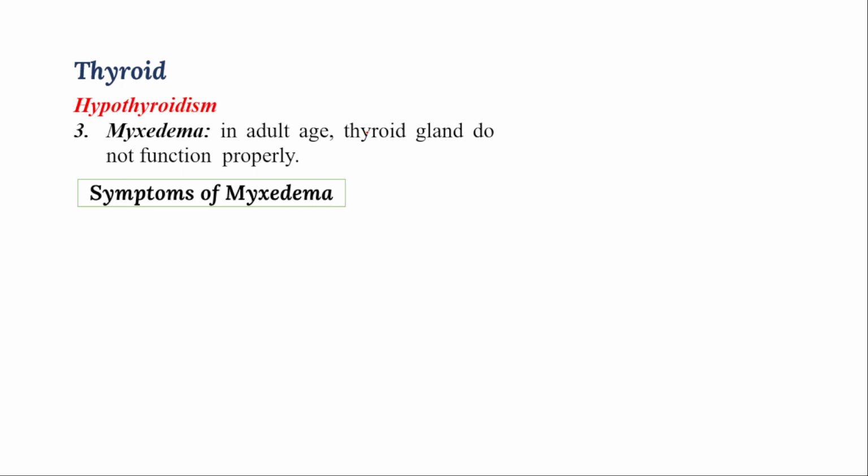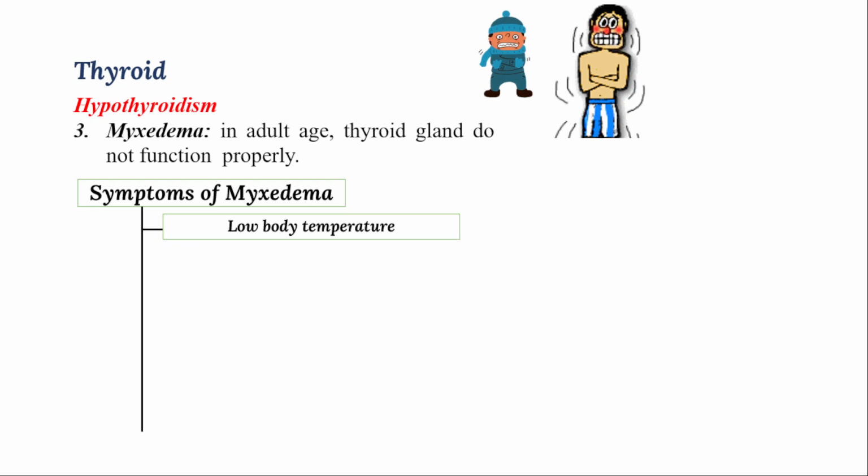That means you can see not in childhood stage, but in adult stage, the less secretion of the thyroxine hormones takes place. They will have normal size, normal growth, everything is normal, but in adult stage, the improper secretion of thyroxine hormones takes place. That causes myxedema. The symptoms of myxedema are whatever the role of thyroid hormone is, those symptoms will take place. First one is low body temperature.